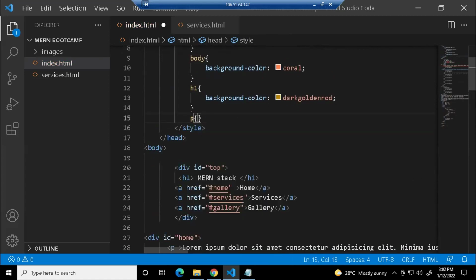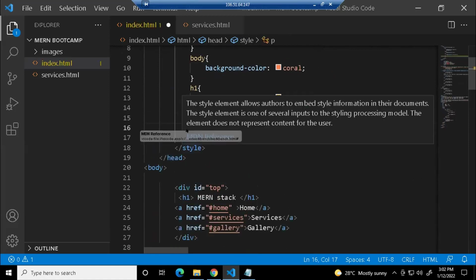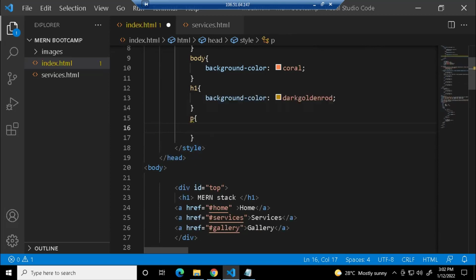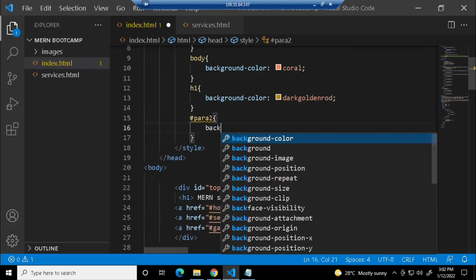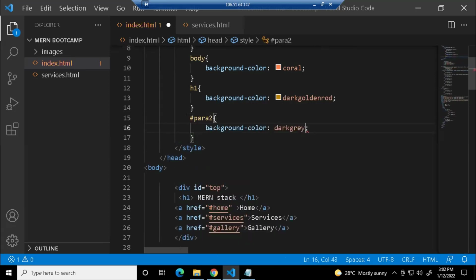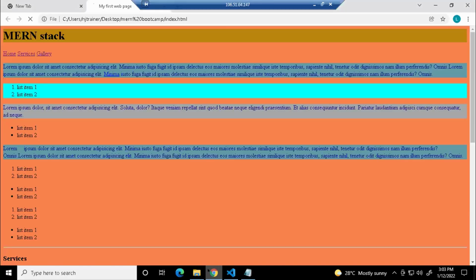Last time I just wrote the P tag. Now you cannot write it like that. I want my para2 alone, the separate thing for which you have created the ID. So when you refer to your ID, start with a hash and give that ID name, para2. Then the curly braces. Now I'll give a background color as gray. Save this one, go back and refresh.